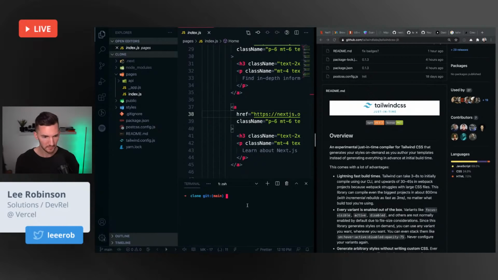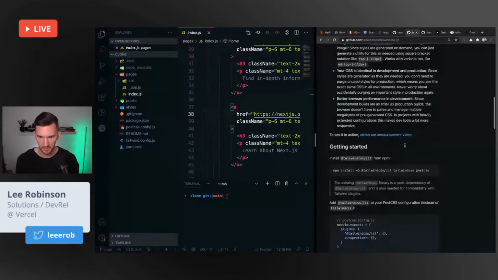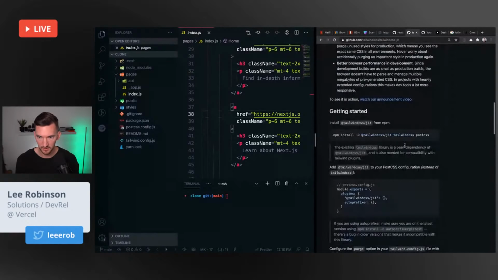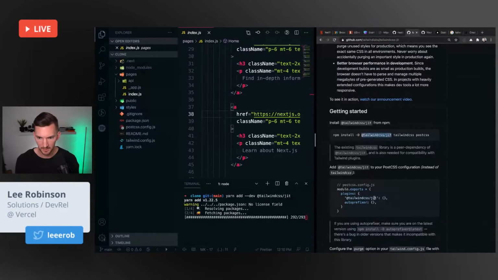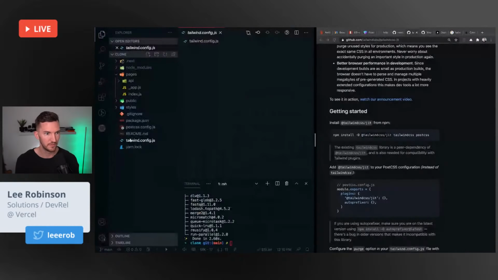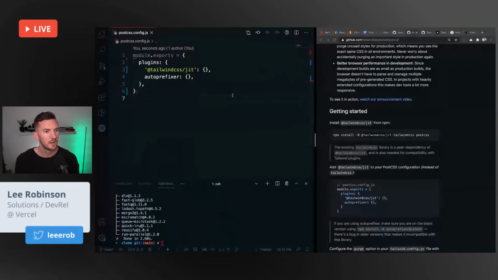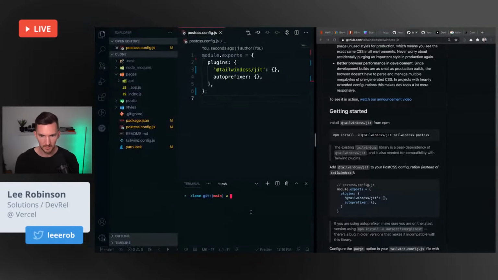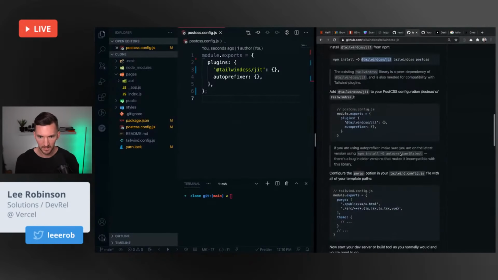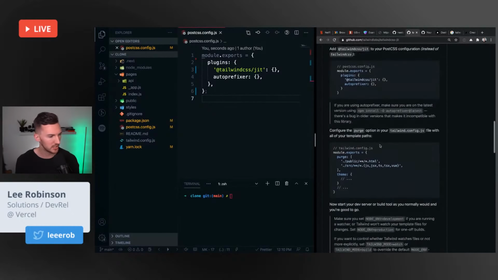So I'm just going to kill the server here. I'm going to go down and install. I'm using yarn. So yarn add dev and this dependency. I'm going to go into my Tailwind, my PostCSS config. And instead of the Tailwind CSS package, we're going to use this JIT. You can get rid of this comment. Okay, that looks fine. I think that's the only thing I need to do. The purging is automatically set up.